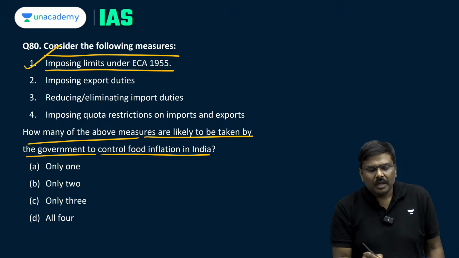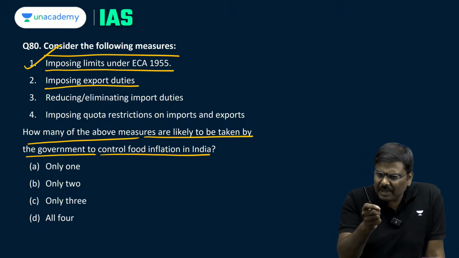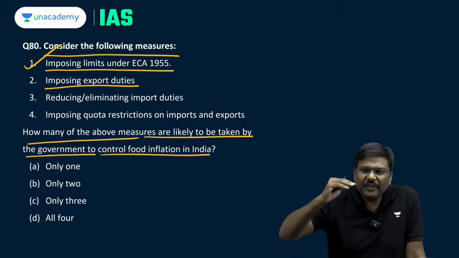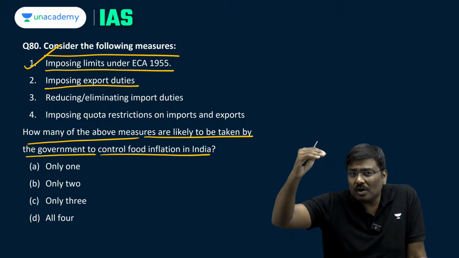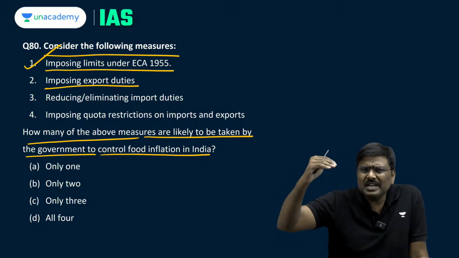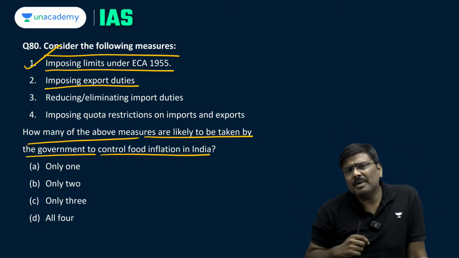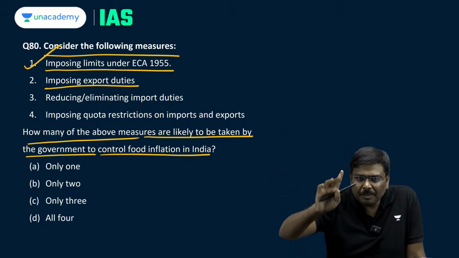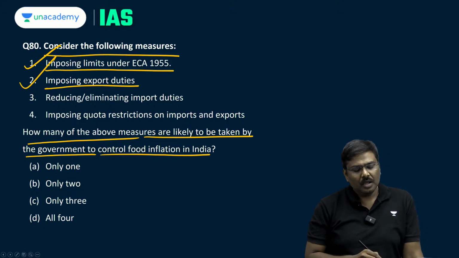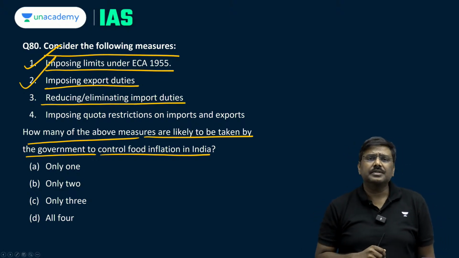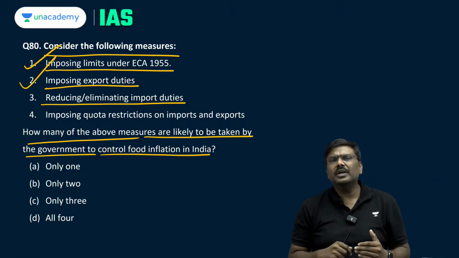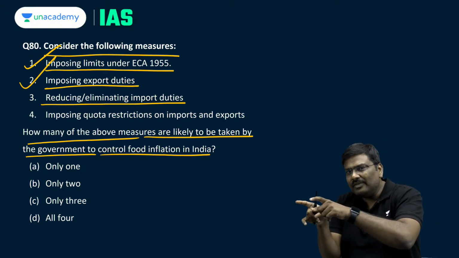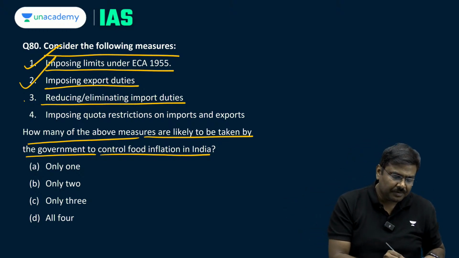The first one is correct. Imposing export duties. In many of these commodities now, the government is imposing export duties, and the logic is, if export duties are imposed, products will become costlier. If the products become costlier, they will become less competitive in the international market. Exports will be lesser, supply in the domestic market increases, which helps us in controlling inflation. Correct. Reducing or eliminating import duties. If the government reduces or eliminates import duties, imports will flow into India more easily at a lower cost, and that will increase the supply and help us in controlling inflation.